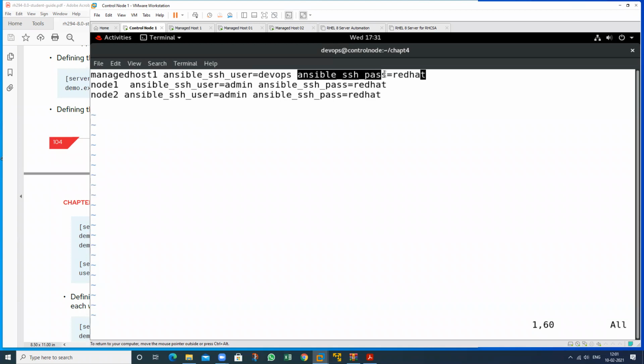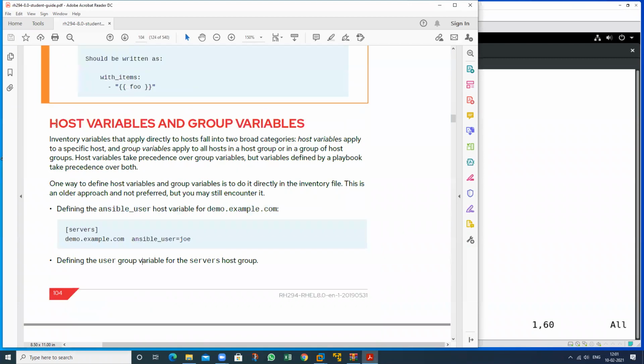Go to this machine and take the password Red Hat, and go to this machine, the username is admin, and this also admin, the password is Red Hat. So this is just like a host group. That is known as a host group, and I will give an example of this later.